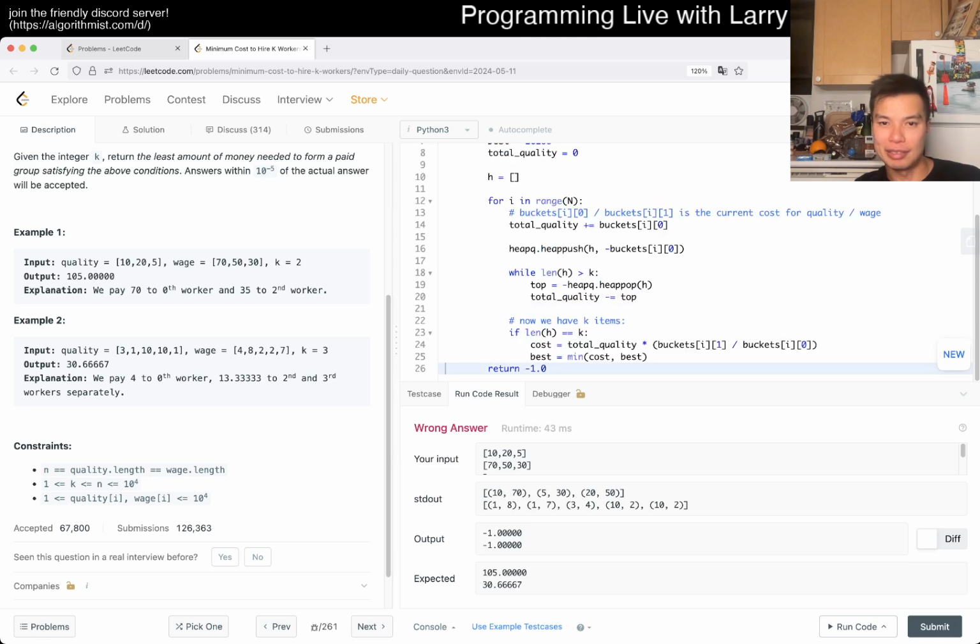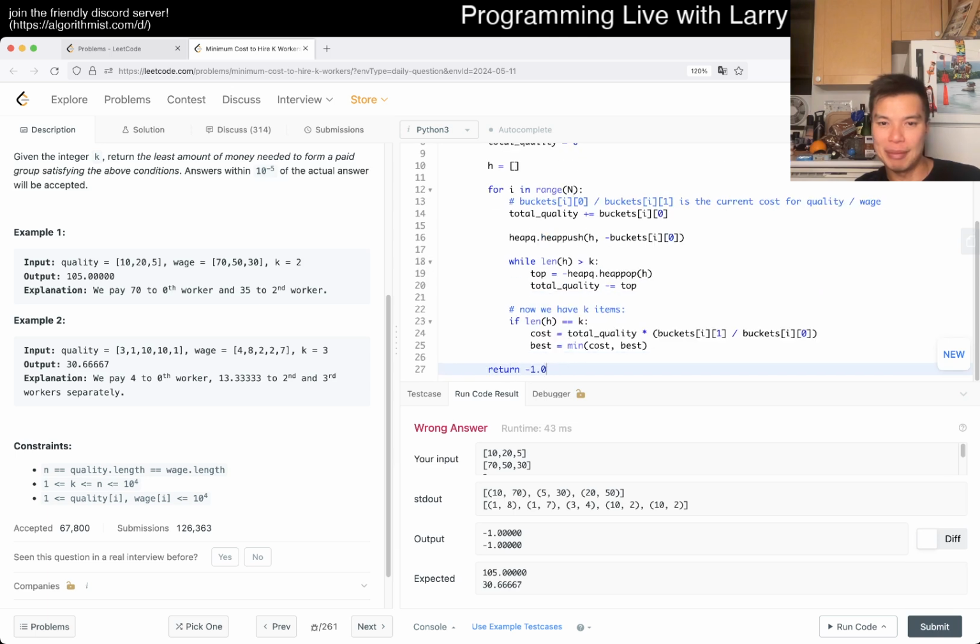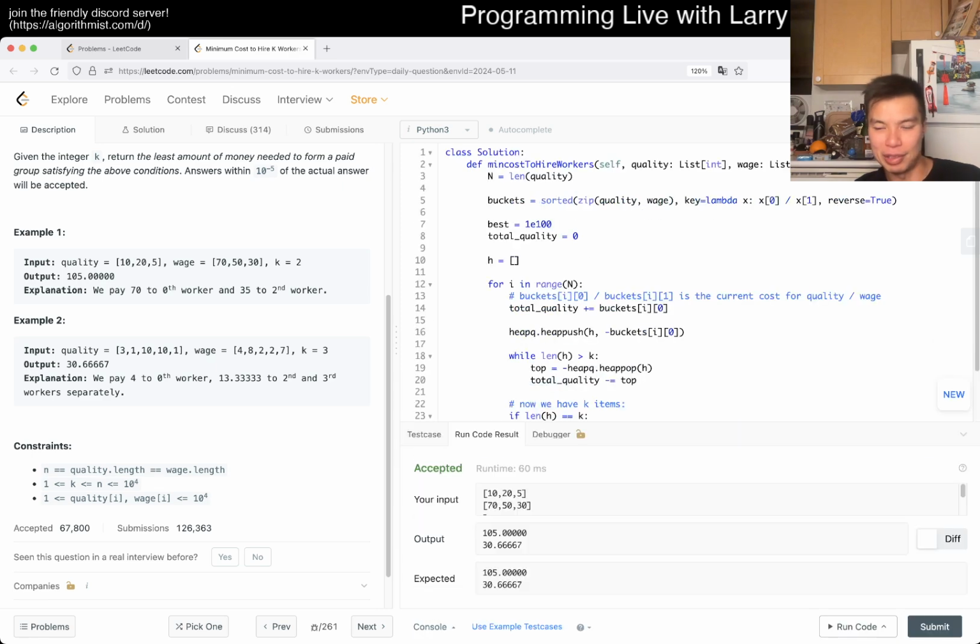All right, and I think that's good. Alright, I think that makes sense now. Greedy is so hard to prove, that's why I get it wrong all the time. But this is a different type of greedy. This is more like a heap thing.